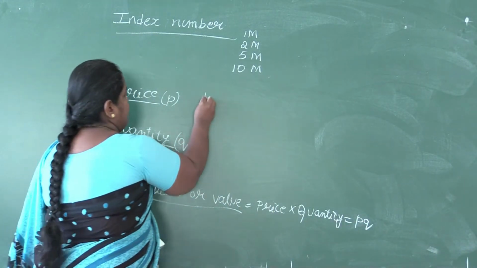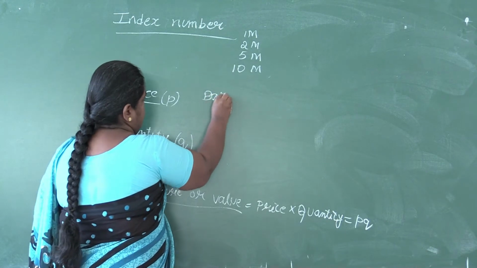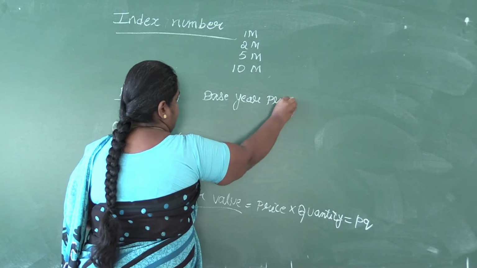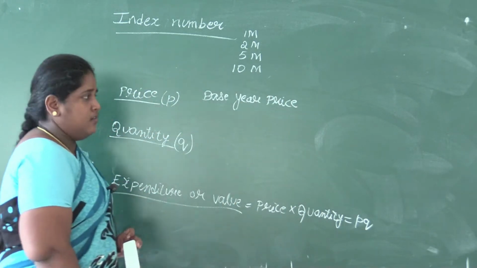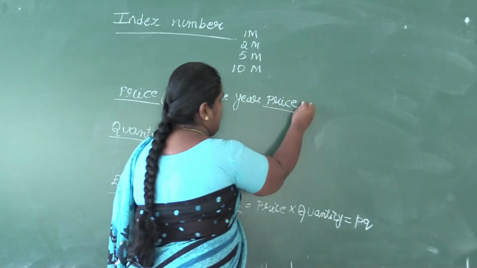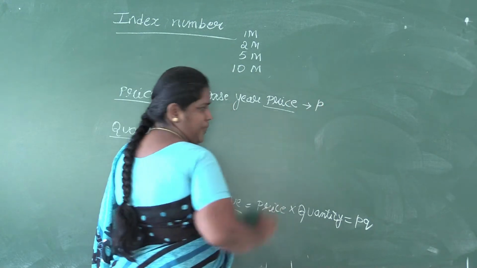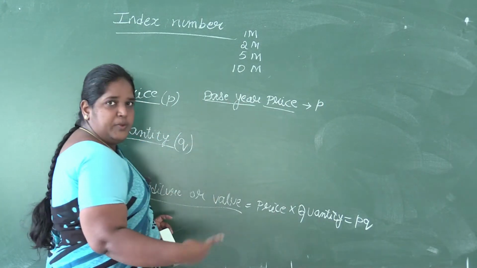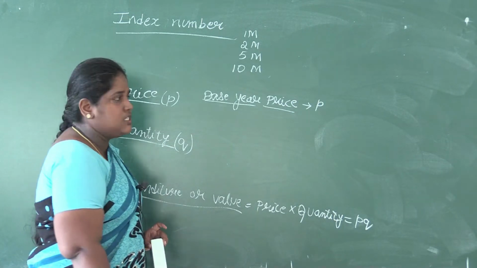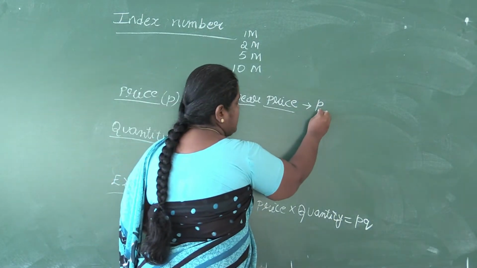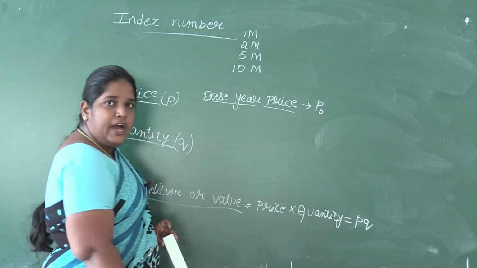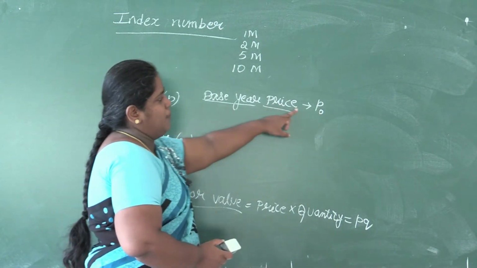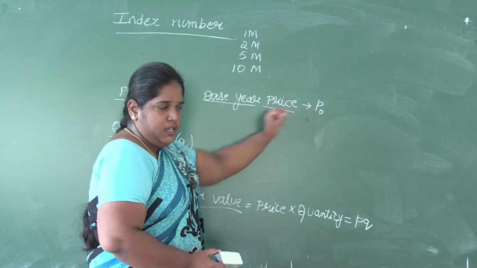So now, base year price. First we'll denote price by P, and base year symbol, as I explained previously, is denoted by 0, and base year and current year are used in terms of suffixes. So base year price is denoted by P0.